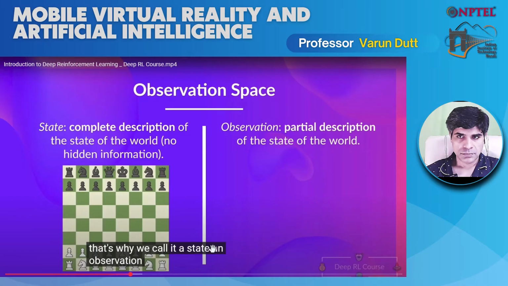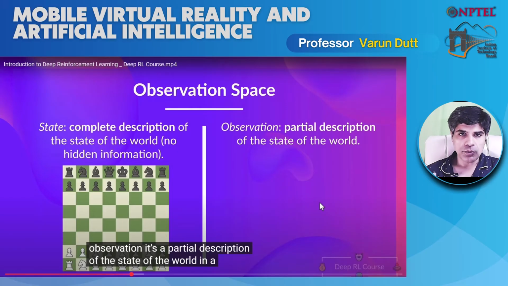An observation is a partial description of the state of the world. So for example, in the game which I was showing you with the pony, we only see a certain amount of space of the whole world. We don't see the whole world. So that is basically an observation, the snapshot of a pony with some enemies and a coin in the GUI.